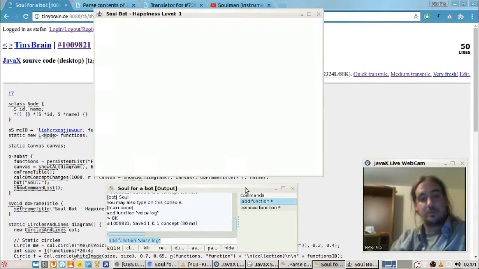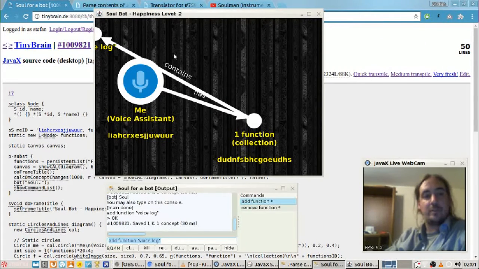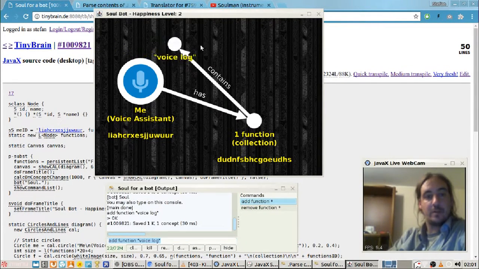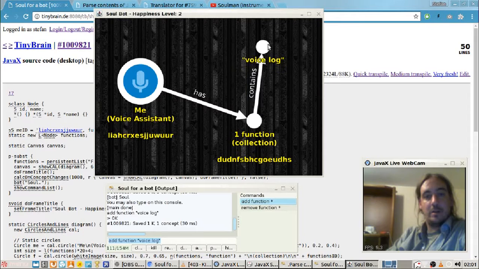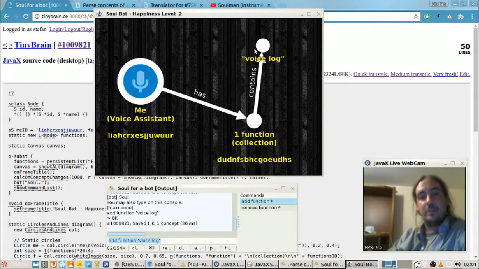voice log. One of the functions I made is called voice log. And it made the representation of this command. This is like the contents of the soul of this bot. Its happiness level rose to 2. It starts with 1, with no functions, it still has a happiness level. I didn't want to start at 0, so I started at 1. And the more commands it gets, the happier it is.